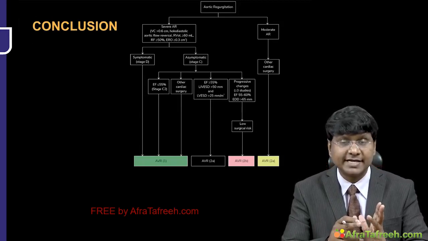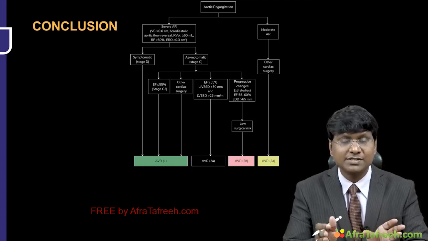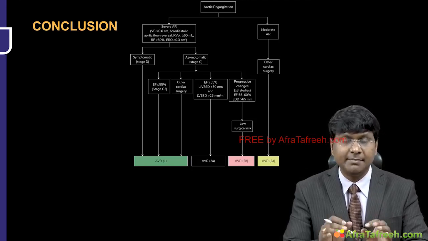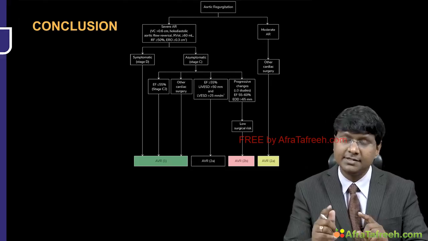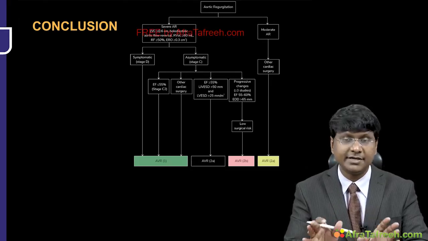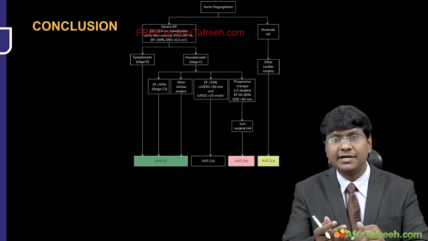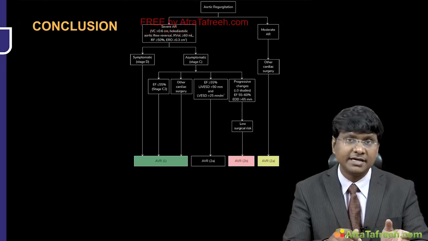If it is secondary to infective endocarditis or trauma, it is acute AR, and surgery is the treatment of choice. But the other causes will cause chronic AR, so they can be treated medically. But if the individuals have symptomatic severe chronic AR, then they have to undergo surgical treatment. And surgery should not be delayed too long, right? If the surgery is delayed too long, even after surgery the LV cannot recover.